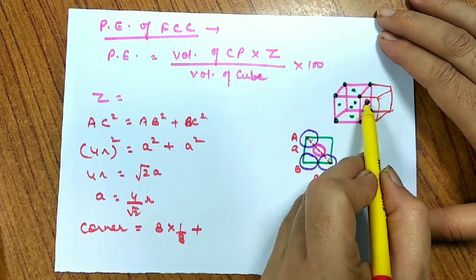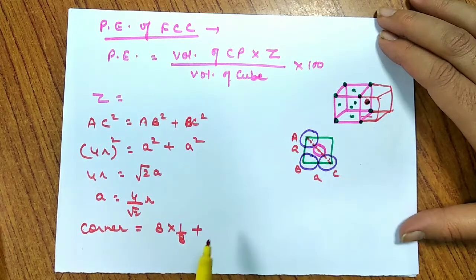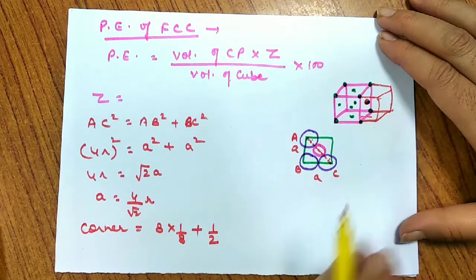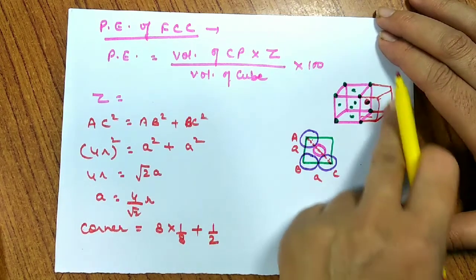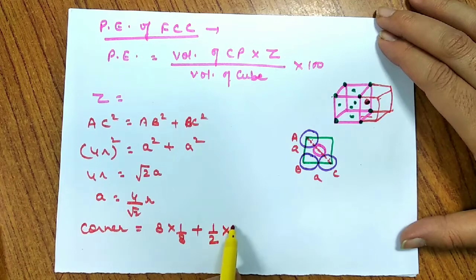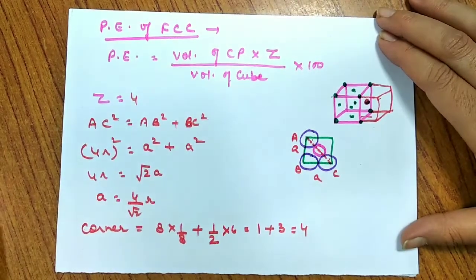So actually one face is shared by two cubes, and thus for each particle the contribution to a particular unit cell would be 1 by 2. And how many such constituent particles are present on each face? There are 6 faces. So now the Z comes out to be 1 plus 3, that is 4. So Z would be 4 here.